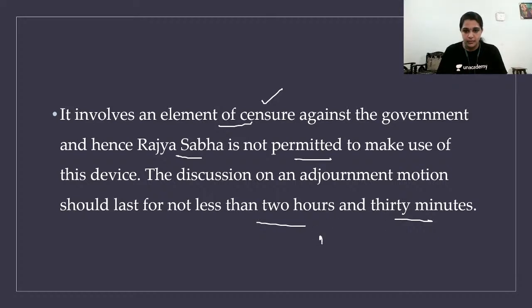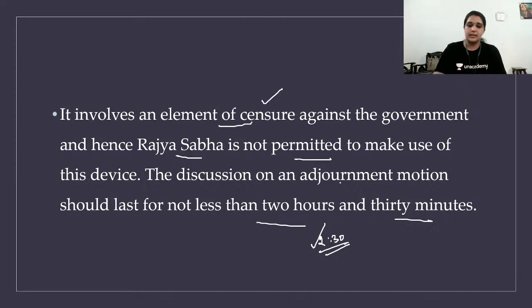For example, there is a business going on and the adjournment motion is passed and the entire house is looking at us. Within 2 hours 30 minutes, for the matter they have called the attention to, they should discuss it and come back to the original business. That is about adjournment motion. It is not permitted in the Rajya Sabha.